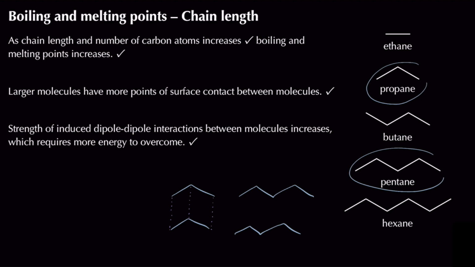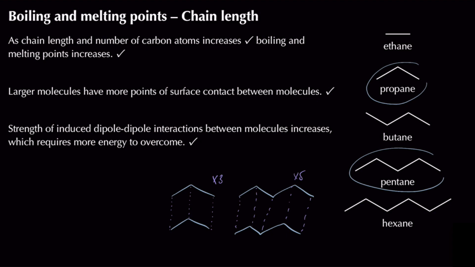So if I look at propane, I'm just going to make up a number and say there are 3 lots of induced dipole-dipole interactions. It doesn't really work this way, but it helps you to visualize it. Whereas if I look at pentane, I end up with 1 lot over here, 2 lots over here, 3 lots over here, 4 lots over here, and then 5 lots over here. I've got 5 times the amount of induced dipole-dipole interactions compared to something like methane, whereas propane has 3 times the amount.